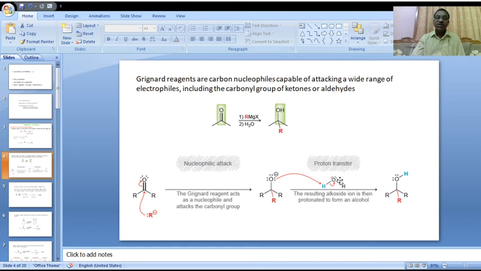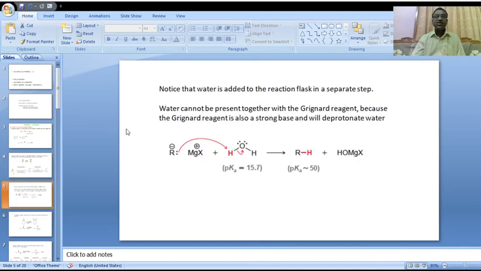When we use water in the first step, what happens? The R minus in the Grignard reagent acts as a strong base. This R minus immediately abstracts H plus from water and is converted to a normal alkane. Is it clear?